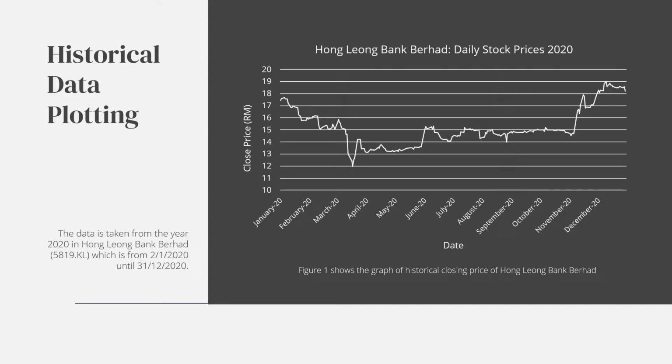According to question 1, we are asked to plot the historical data. Based on our discussion, we decided to choose the data from the year 2020 for the company Hong Leong Bank Berhad, which is from 2 January 2020 to 31 December 2020. Figure 1 shows the graph of the historical closing price of Hong Leong Bank Berhad.